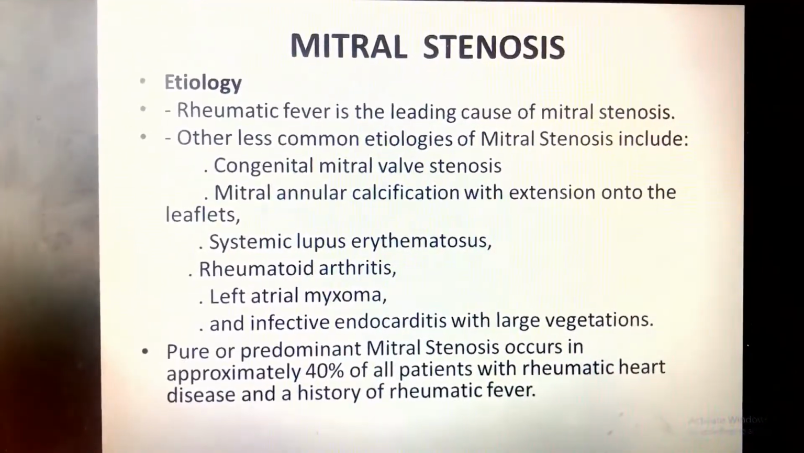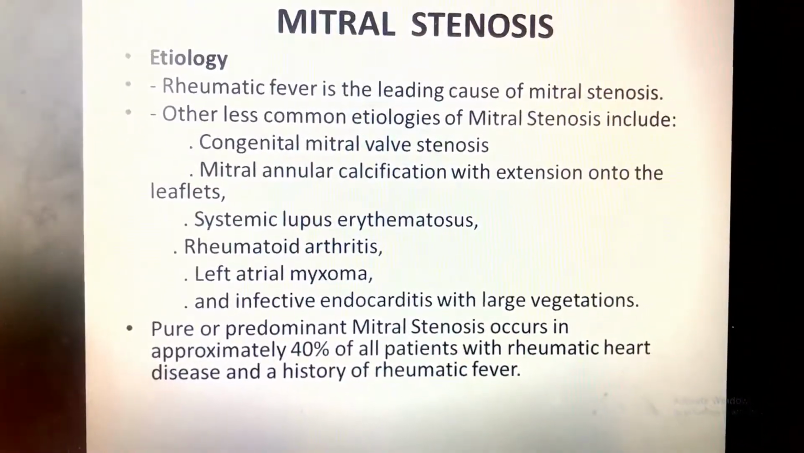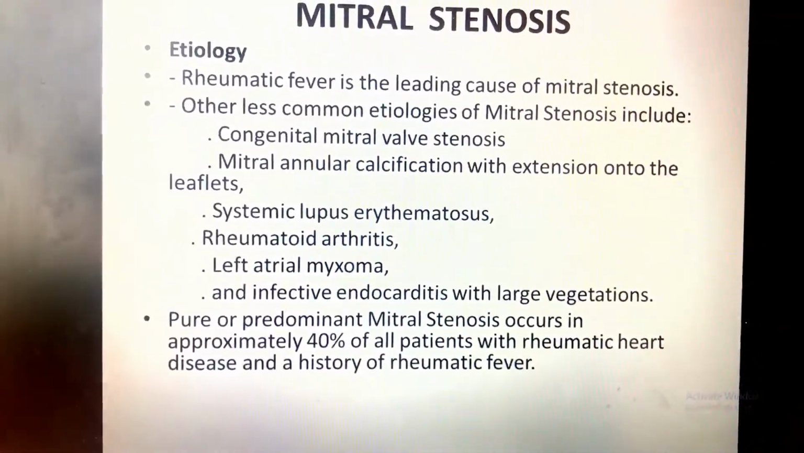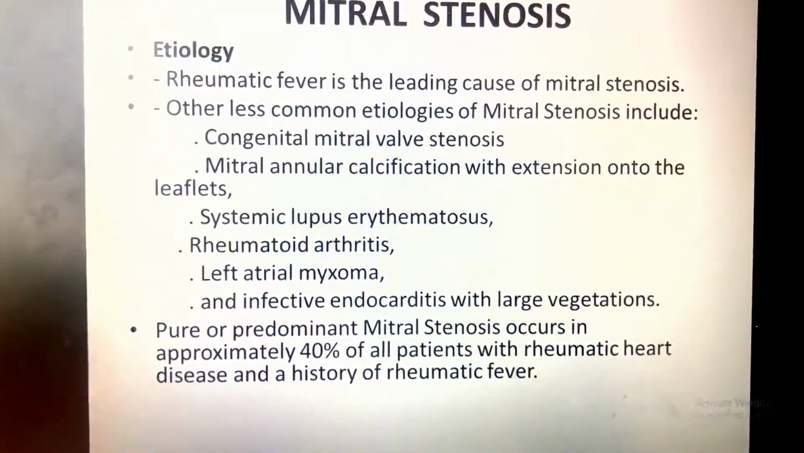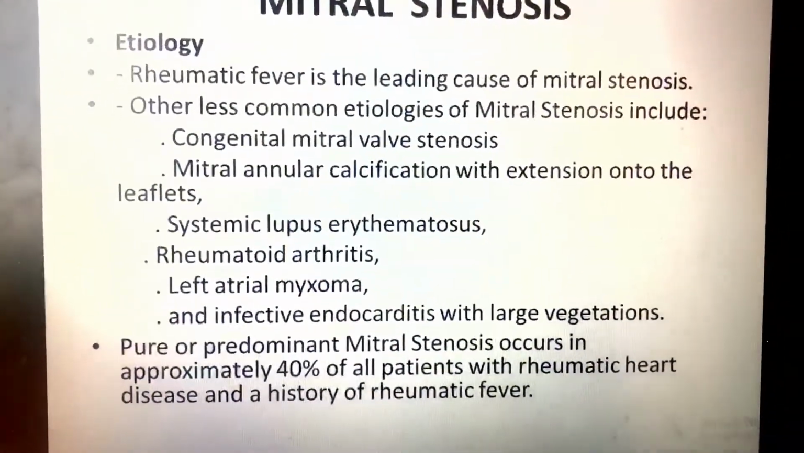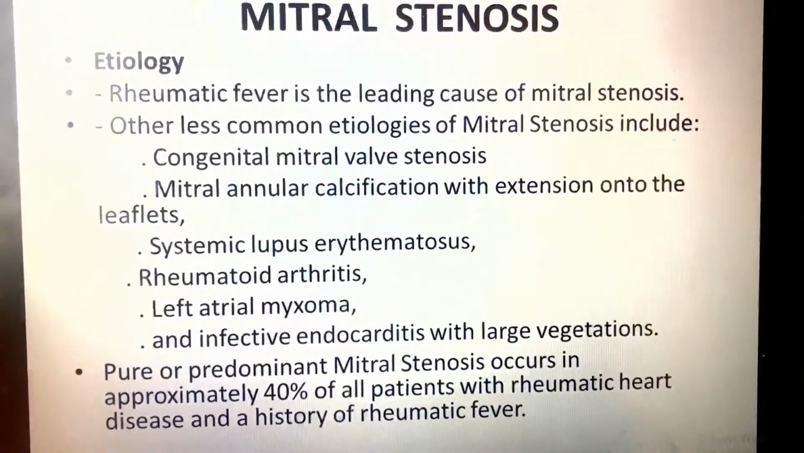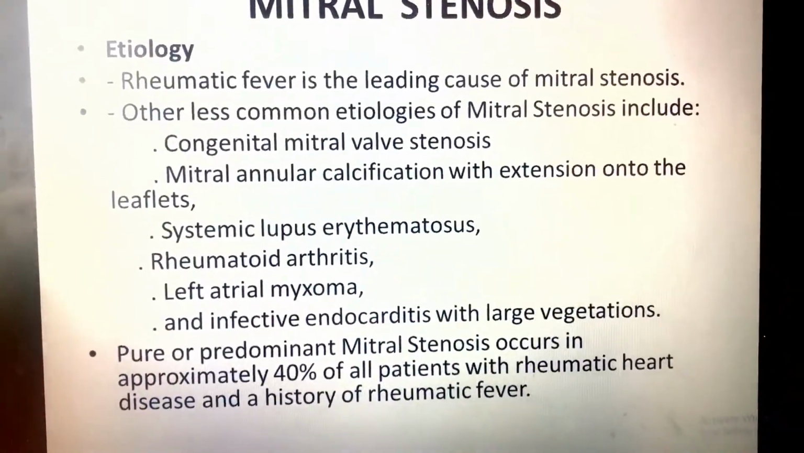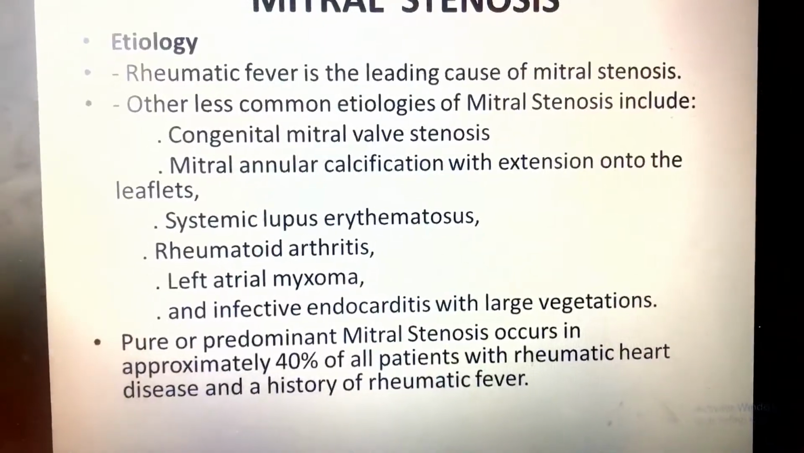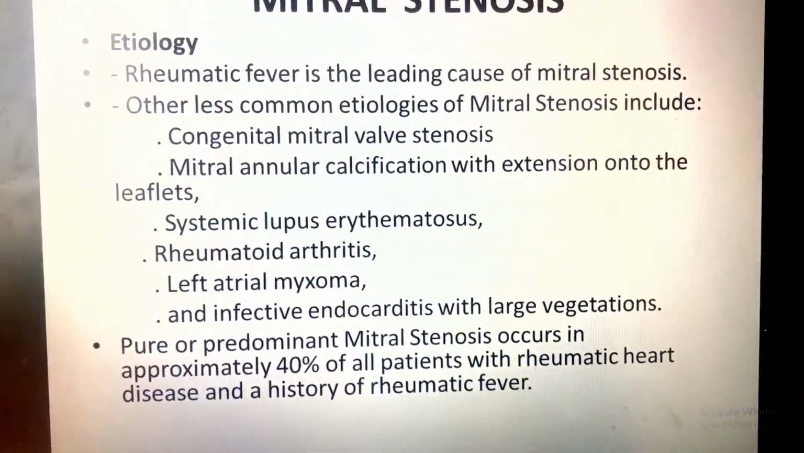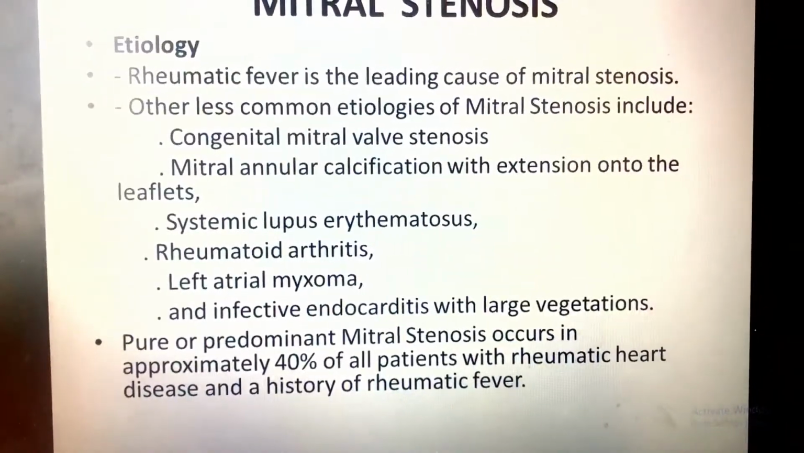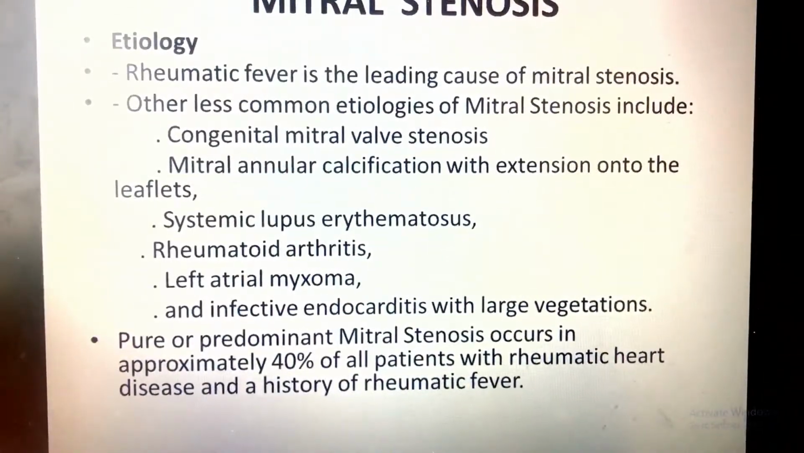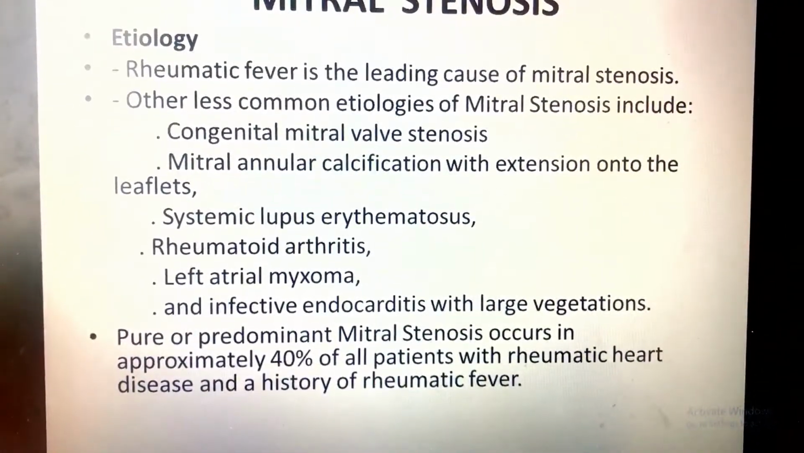Let's see the mitral stenosis. Etiology: rheumatic fever is the leading cause of mitral stenosis. Other less common etiologies of mitral stenosis include congenital mitral valve stenosis, mitral annular calcification with extension onto the leaflets, systemic lupus erythematosus, rheumatoid arthritis, left atrial myxoma, and infective endocarditis with large vegetation. Pure or predominant mitral stenosis occurs in approximately 40% of all patients with rheumatic heart disease and a history of rheumatic fever.